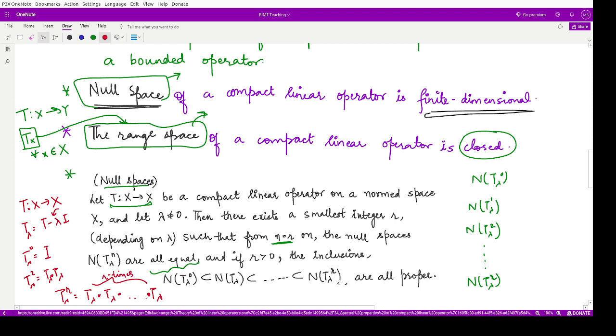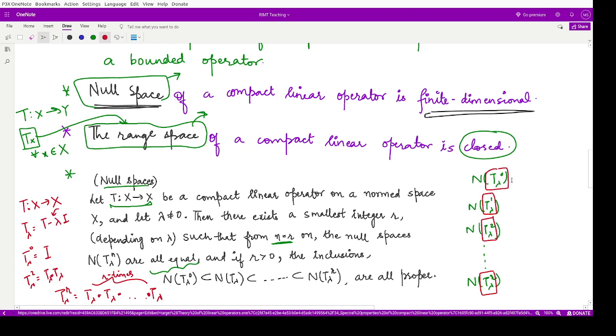So these are the operators T lambda 0, T lambda 1, T lambda 2, up to T lambda raised to the power r. N of T lambda 0 is the null space for the identity operator, N of T lambda 1 is the null space for T lambda 1, and so on.